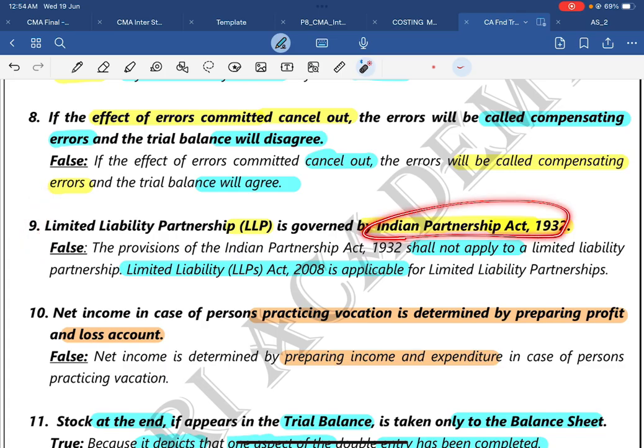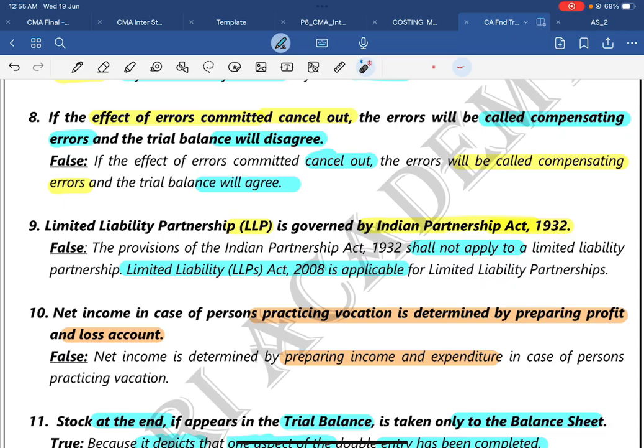LLP is governed by the Indian Partnership Act 1932. Definitely not. LLP is governed by the LLP Act 2008. How can you write it in accounting language? First, the answer is false. Write down false, box it or underline it. Then immediately on the next line, don't leave a line, write down: the provisions of the Indian Partnership Act 1932 shall not apply to limited liability partnership. The Limited Liability Partnership Act 2008 is applicable to limited liability partnership.